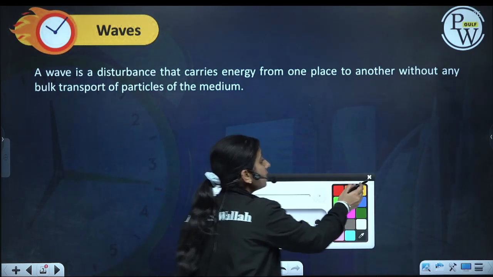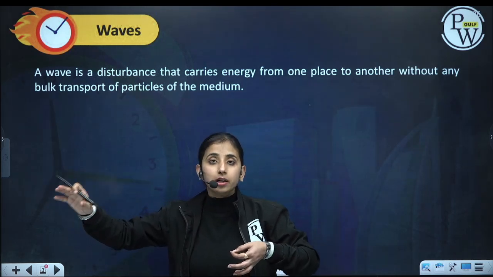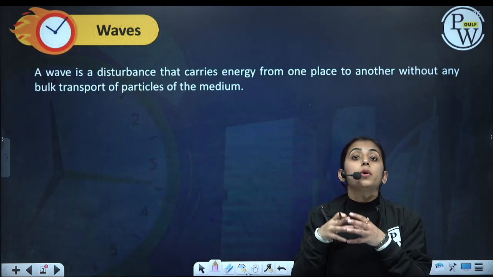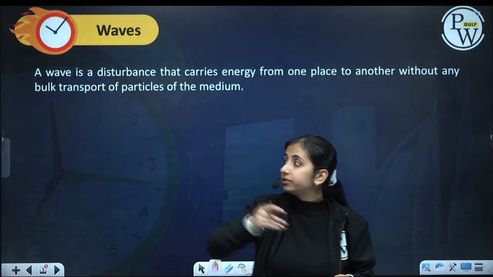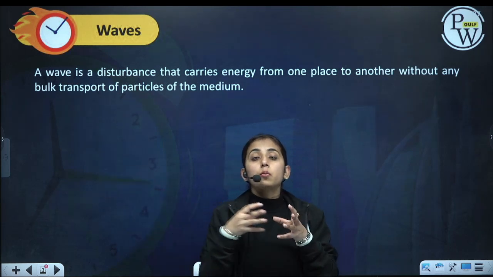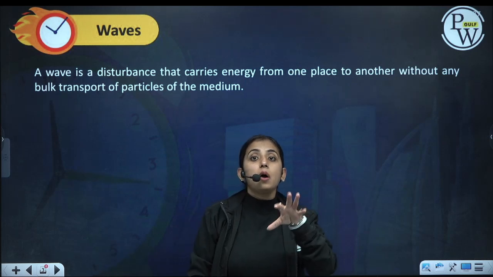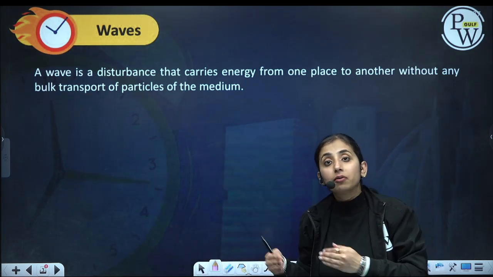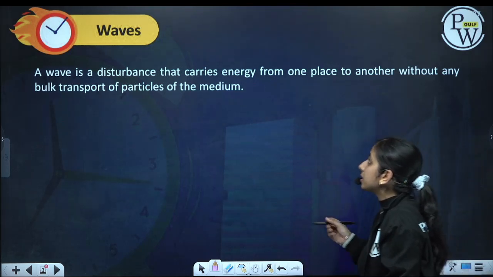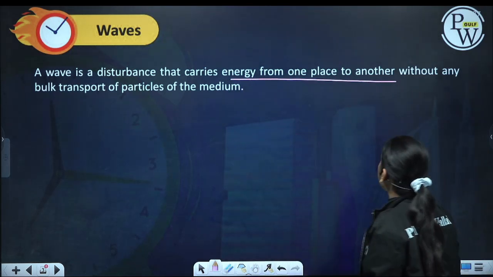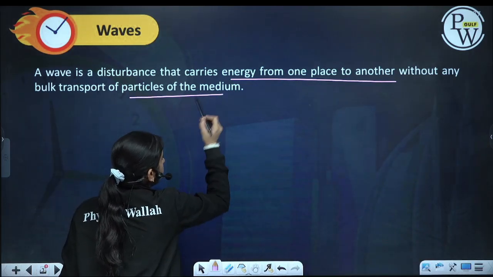It is just a disturbance which travels in a medium without any transportation of the medium. See, the water where the pebble falls doesn't travel to the water at the shore. So what happens? The disturbance is traveling from its source to the other points without any bulk transport. What is traveling? Energy is traveling, momentum is being transferred. So wave is a disturbance that carries energy from one place to another without any bulk transport of particles of the medium.